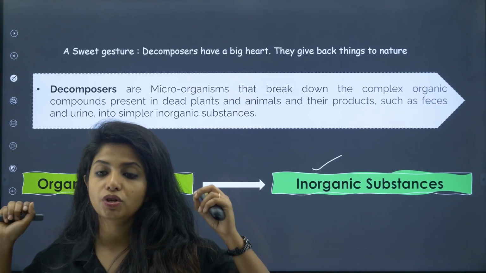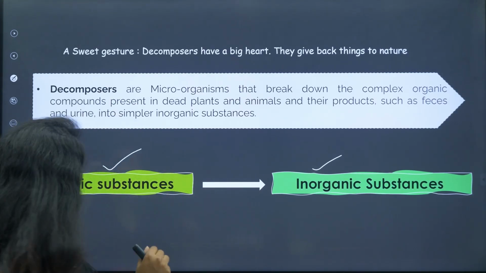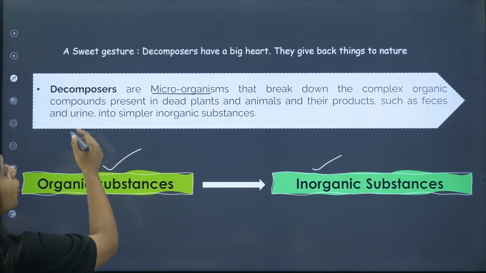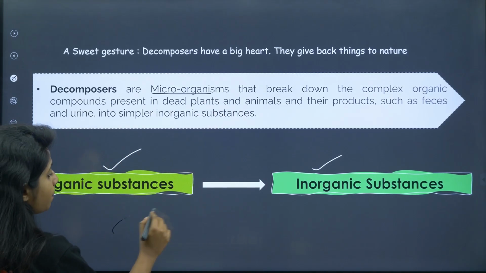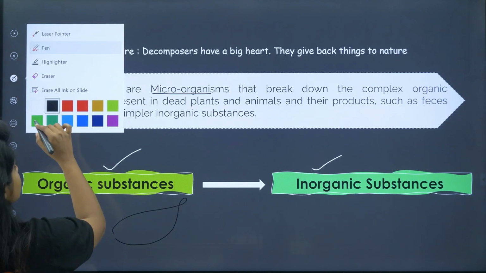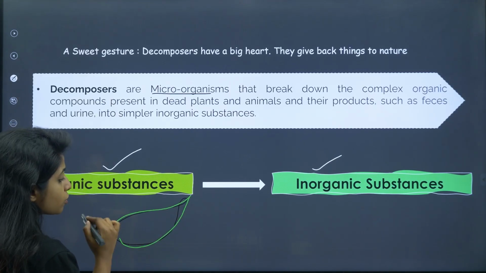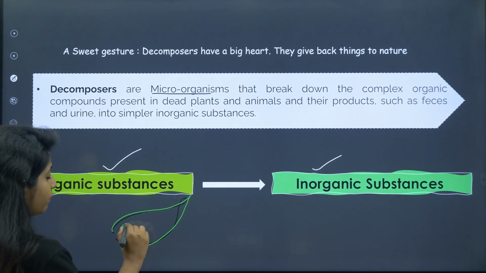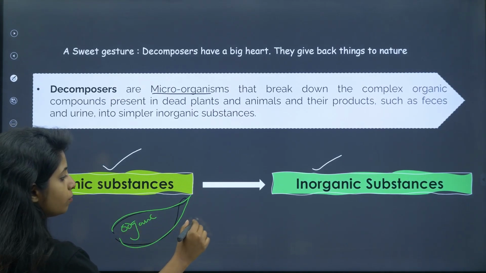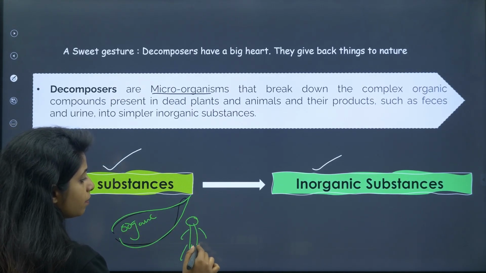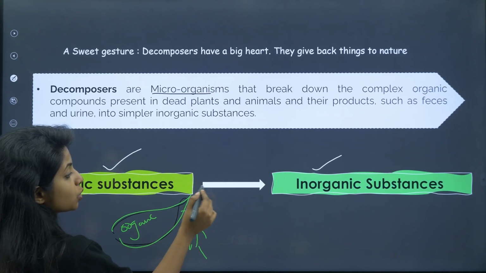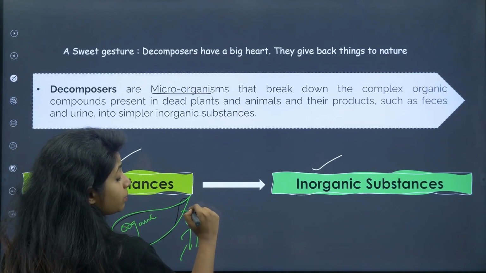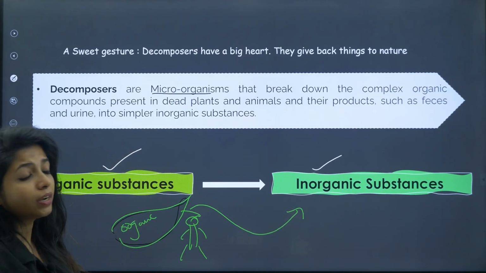Because decomposition happens. There are microorganisms, children. There are certain microorganisms that will be breaking down the complex organic substances. For example, a leaf is a complex organic thing, right? This leaf is made up of organic substances. It made the organic substances, so obviously it will be an organic thing. We human beings, we are also organic substances. So when decomposers are acting on us, they are making the organic substances which are there in us convert into what?